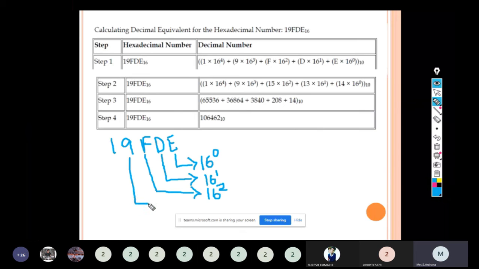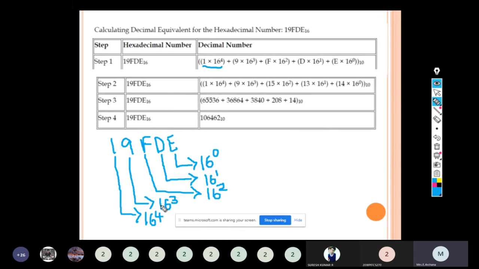For 9, this bit is 16 power 3. It consists of 5 digits, so the values are from 16 power 0 to 16 power 4. Now we are going to multiply each and every bit with its positional weightage value. So 1 into 16 power 4 plus